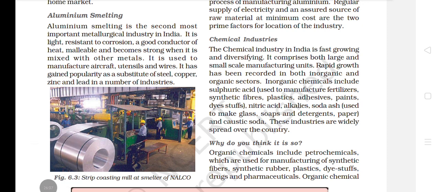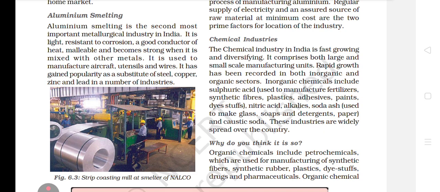What is written? See, aluminium smelting is the second most important metallurgical industry in India. Metallurgical industry means metallurgy is a branch of science in which we deal with extraction of metals, how metals are extracted. So metallurgical industry means it is related to extraction of metals. It is light, resistant to corrosion, a good conductor of heat, malleable, and becomes strong when mixed with other metals. So these are the advantages of aluminium.